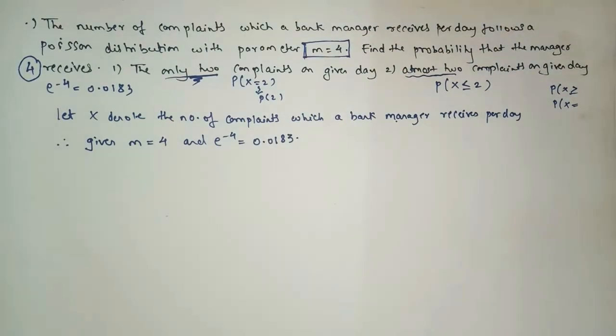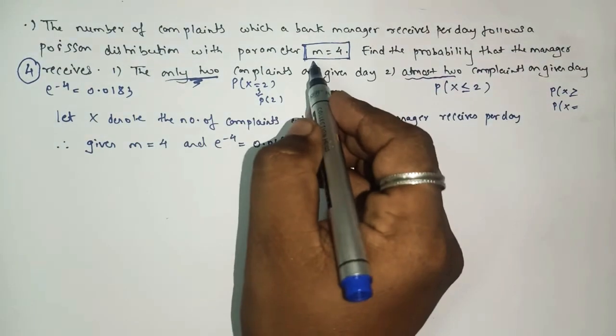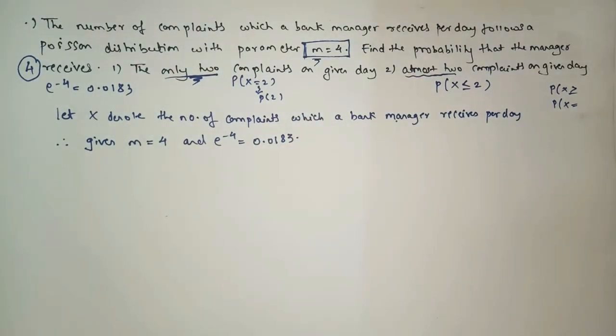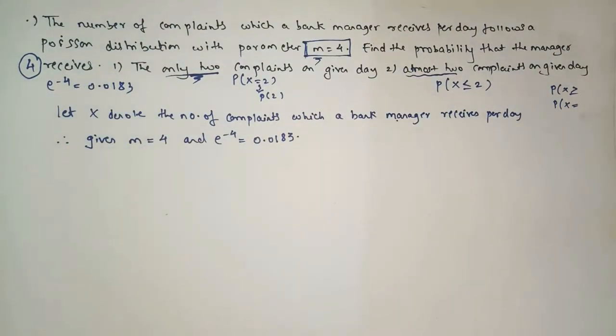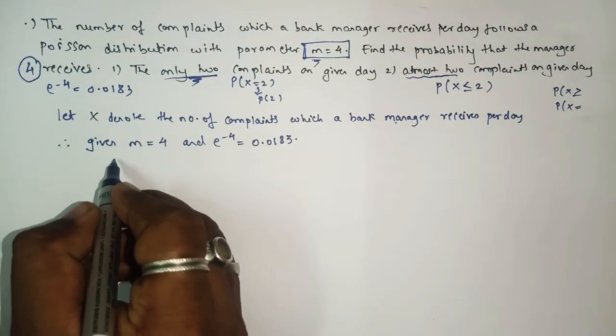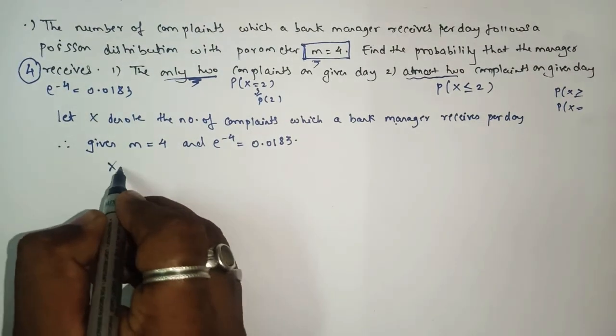e raised to minus 4 is 0.0183. Let x denote the number of complaints which a bank manager receives per day. From the statement given here we get the idea. So the value of m is what? 4. And in this question we have e raised to minus 4, which equals 0.0183.